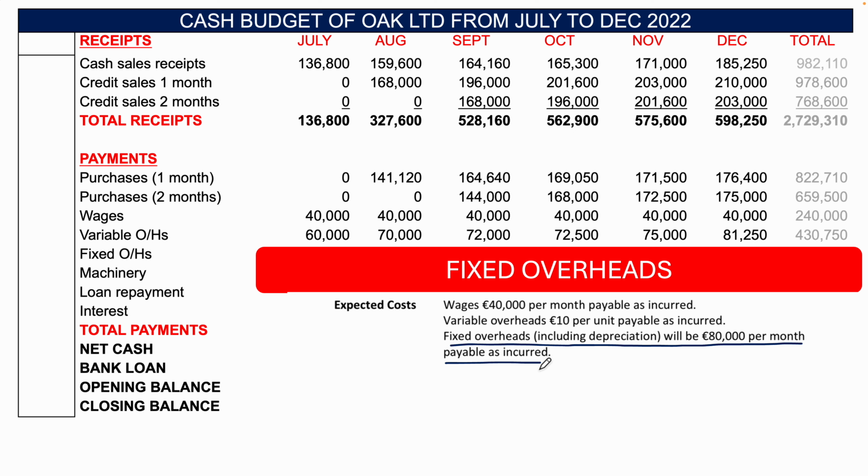Depreciation is a non-cash item. That is very important to remember. So we have to take depreciation out of this cash budget. It has to come out of this cash budget.